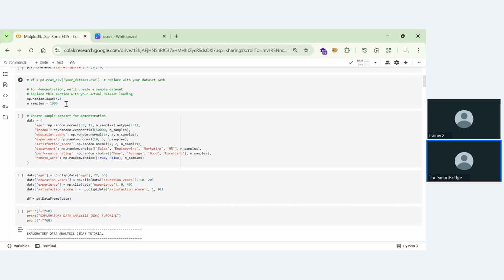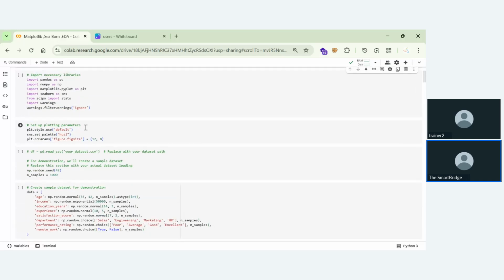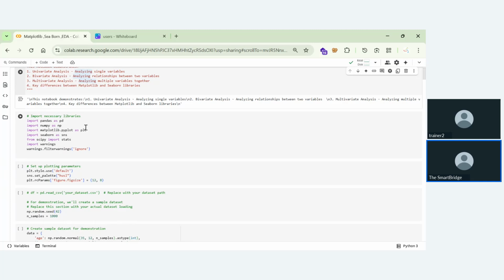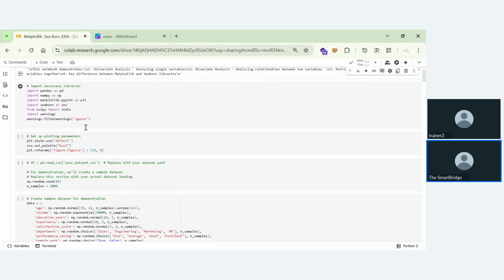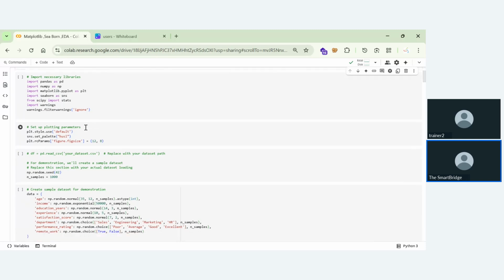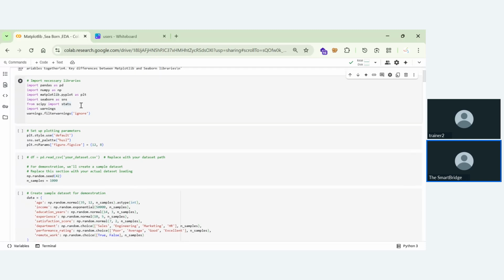Let's take a quick look at our data set, as you can see from the head function here. We are first importing the libraries.